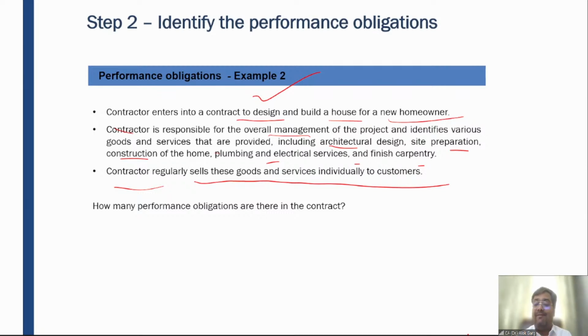Like when I constructed my house, I took the architectural services from a different agency. I took the civil services from a different agency, right? Civil work. But as far as the contract is concerned, this construction of a house will require a high degree of integration, high degree of customization and modification; interdependency is there.